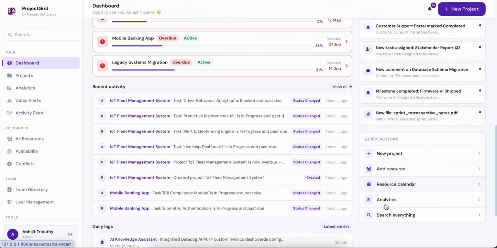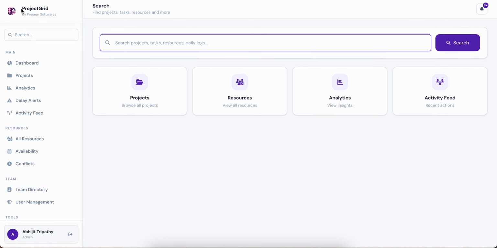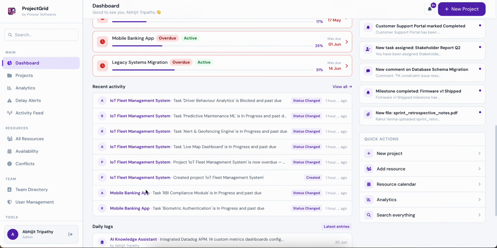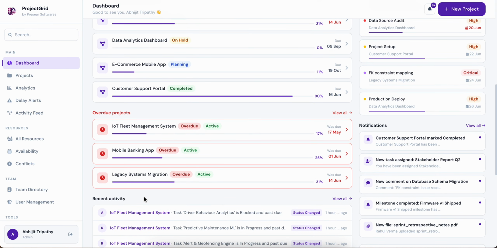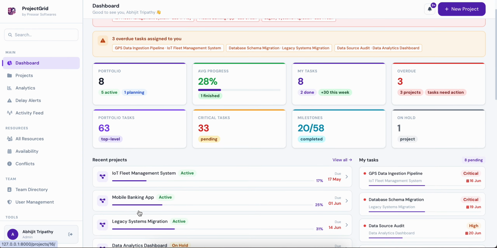There are quick actions. As you can see, there is a search everything function also here, and you can search everything using it. Similarly, here there are recent activity and daily logs. There are a few overdue projects as well.